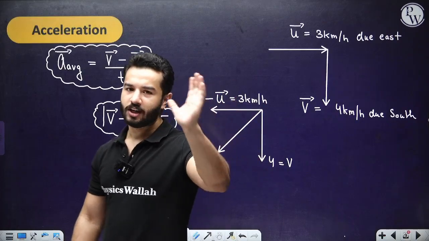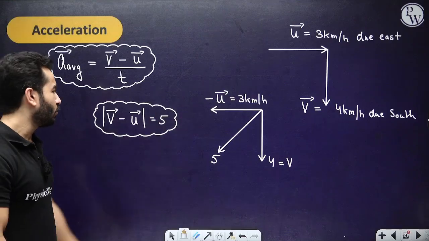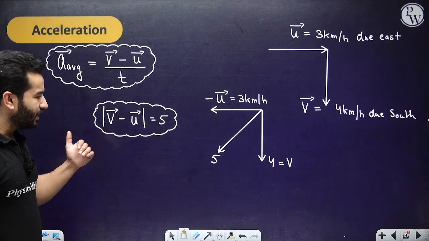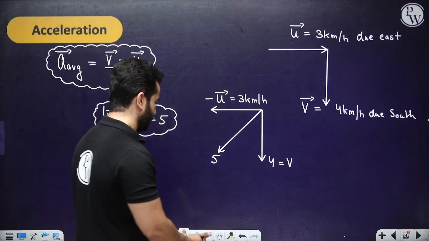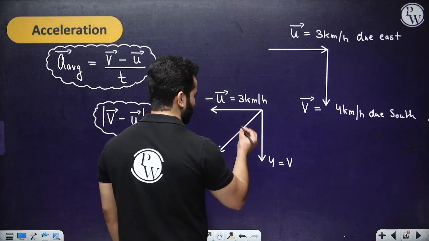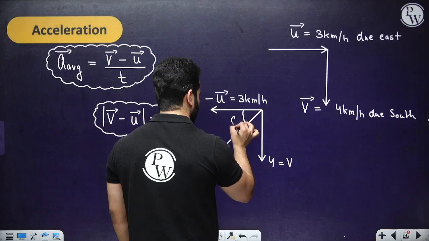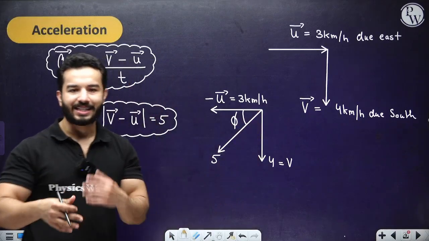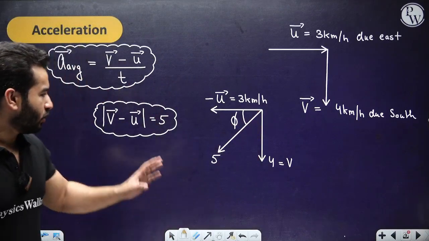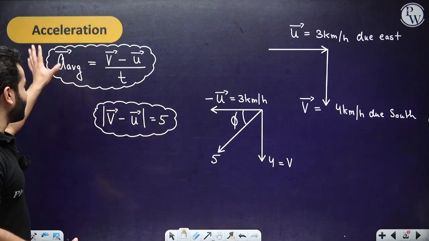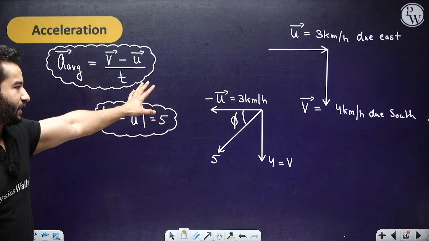So 5 divided by 5 is 1 km/h square. Now the direction you can state as well. You can call this phi, and you can write tan phi, right? So that's how you are going to find average acceleration.